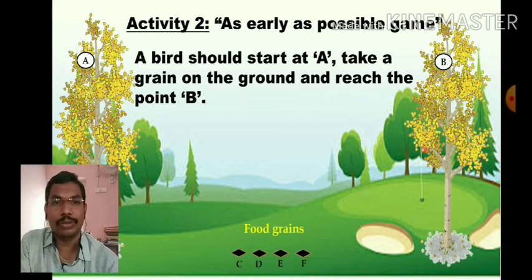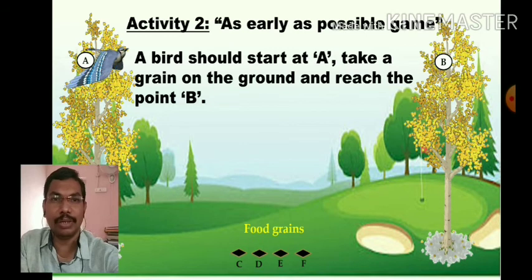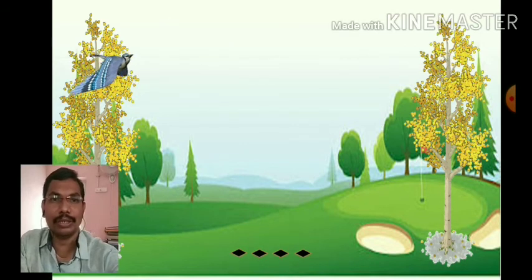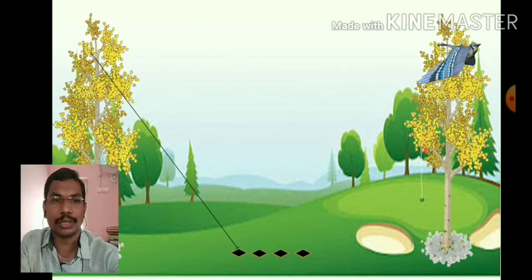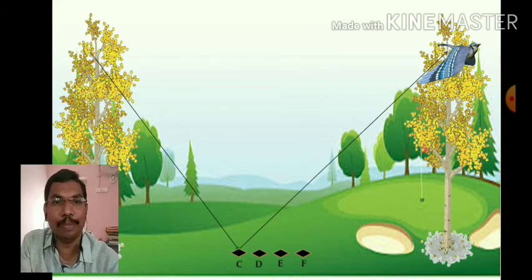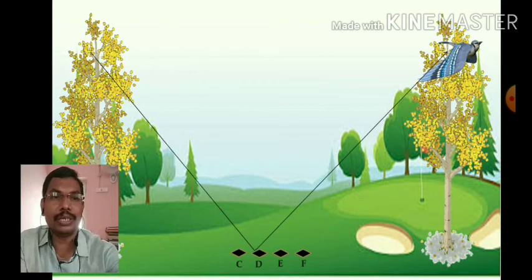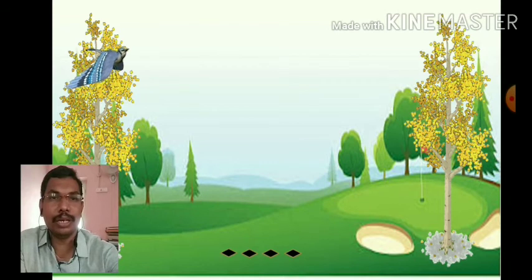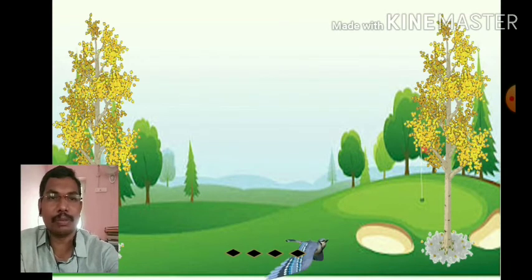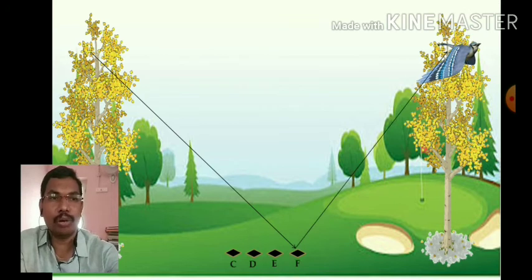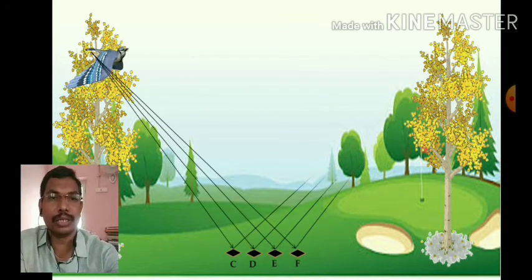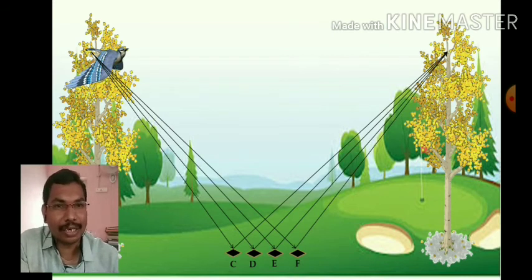So now it will go anyway. A bird is there, yes, it is moving, and yes, this is the ray. ACB is the path of the first one. So now it goes to point B and again goes. This is the path of ADB. Similarly, the path of C, and this is the path of D. So now if you see all the things, these are the 4 paths that have been taken by the bird.